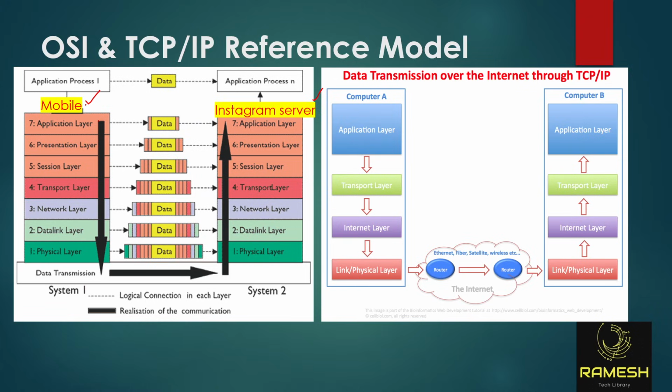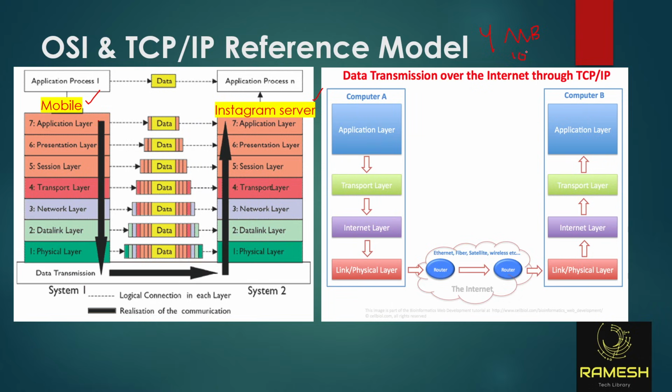Now, the data. What is the data? The data is a photo. You went to a marriage and took a selfie with your friends, and now you want to upload it to Instagram. Whatever selfie you have taken consists of some 4 MB. So 1 MB equals how many bytes?